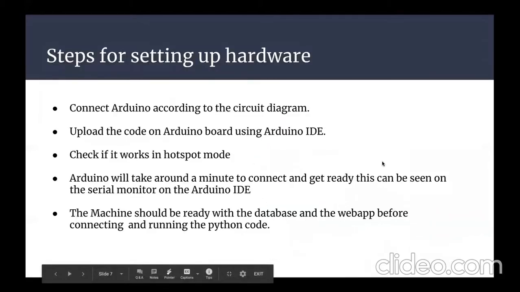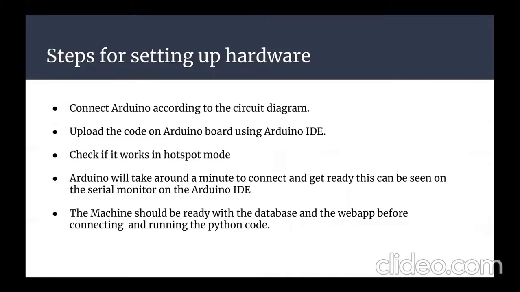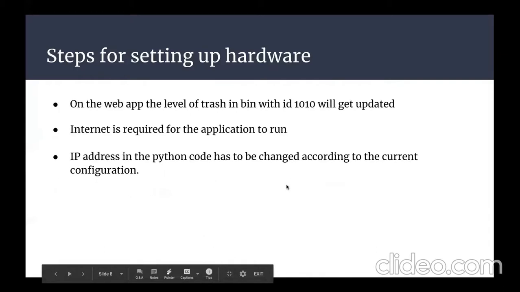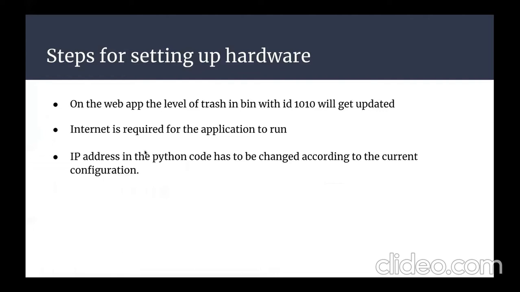So these are the steps for setting up the hardware, which I will be displaying when I actually demonstrate the project. Connecting the Arduino according to the circuit diagram, uploading the code on the Arduino board using Arduino IDE, and checking if it is connecting in hotspot mode. We will be generating the bin capacity, that is the garbage level capacity, which will be running on the Python code. The main thing is that internet is required for the application to run because we are using a Wi-Fi module and GSM module.